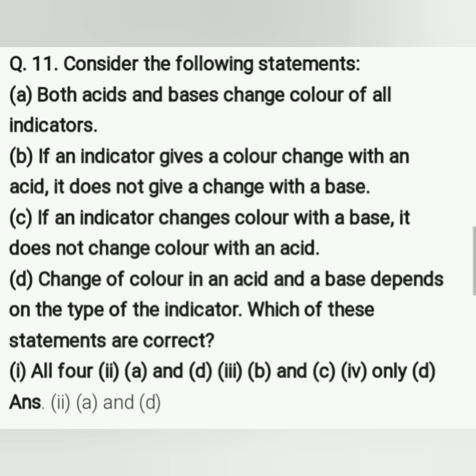So here this is a true statement, because whatever the color change of the acid and base, whatever the color change is depends only on the type of indicator, means which indicator we are using, either we are using litmus or China rose or phenolphthalein and all. So the color change depends on which indicator we are using.